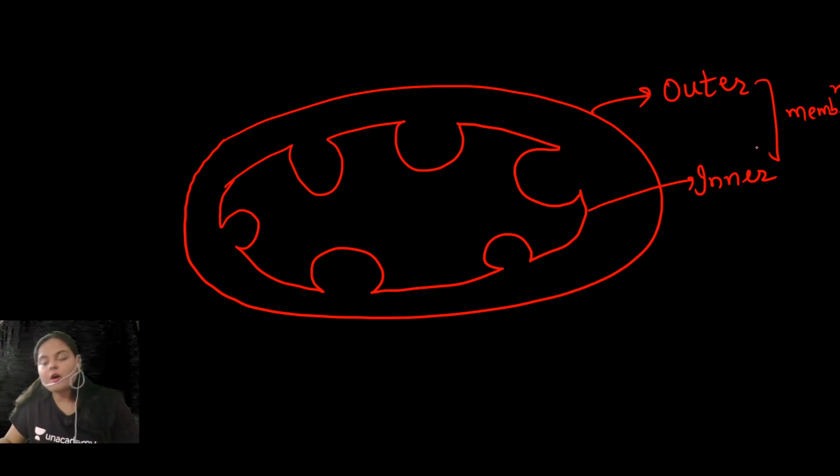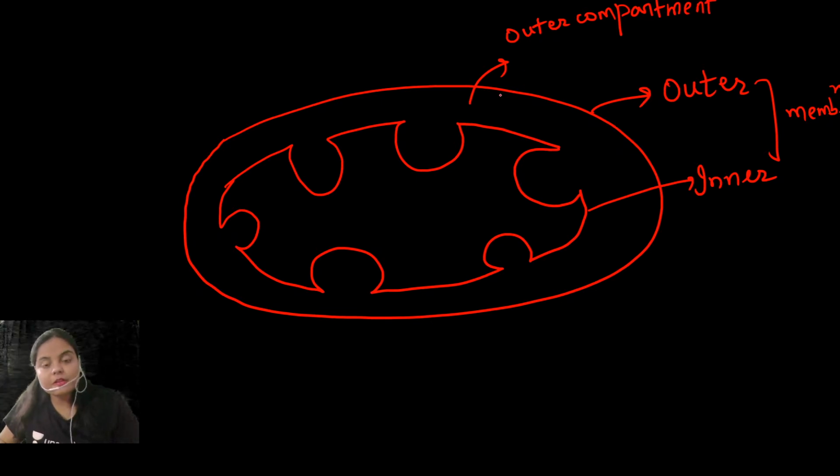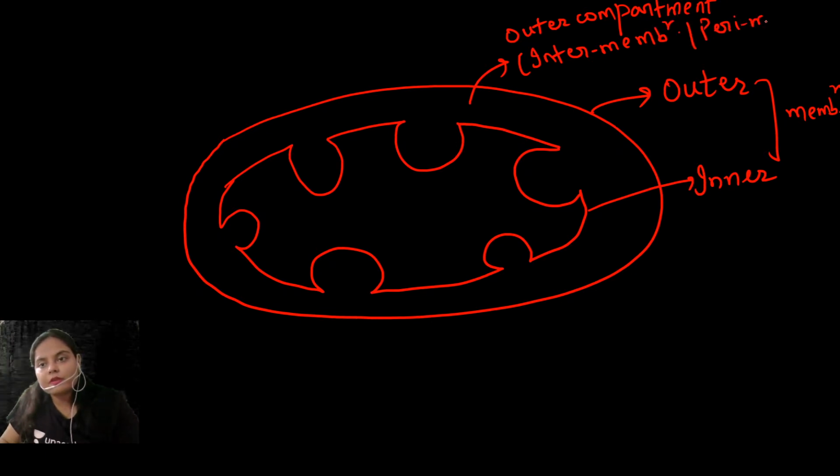By the presence of two membranes, the structure of mitochondria is divided into two compartments. This, my dear students, is the outer compartment. This outer compartment is also known as the perimitochondrial space or the intermembrane space, because it is present in between the two membranes.